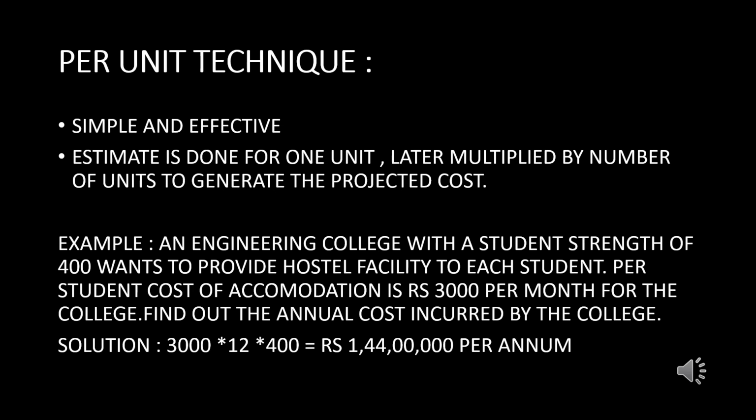And if we want to get the total cost estimation of the college per year for those 400 students, we need to multiply that 36,000 figure by the 400 students to get the exact figure of the cost which needs to be incurred by the college or the organization. This is a basic example of the per unit technique.